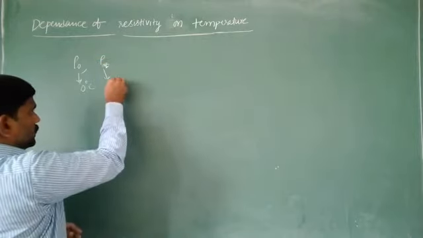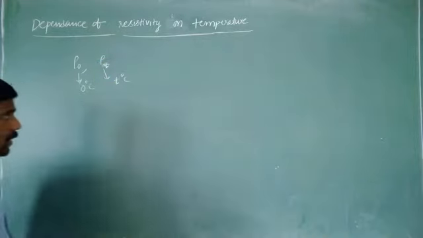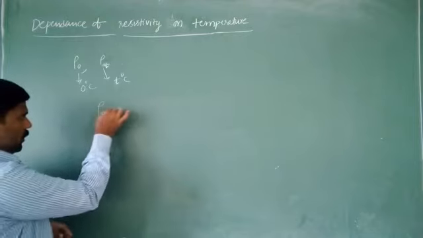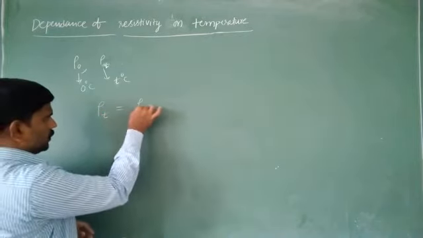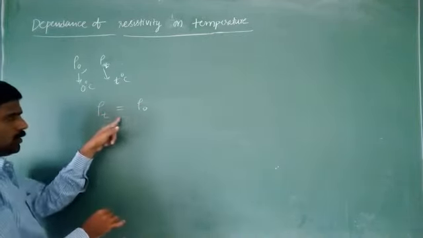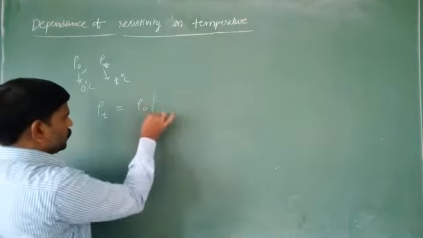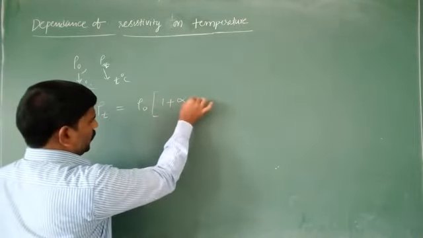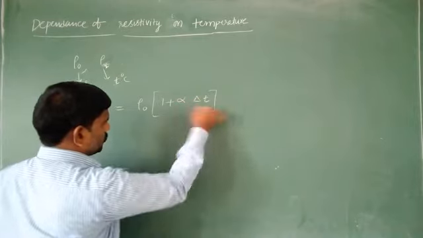Rho T is equal to rho naught into 1 plus alpha into the temperature difference.